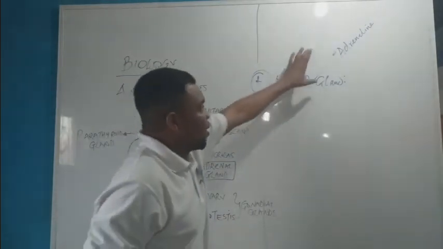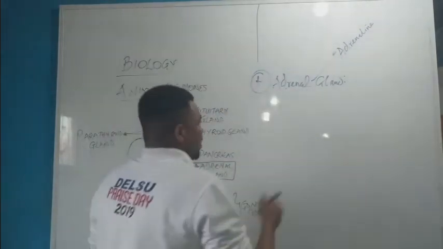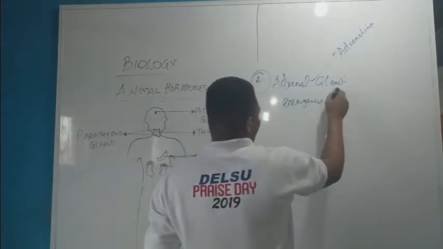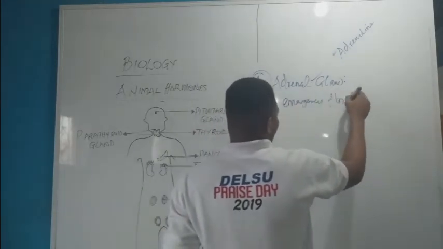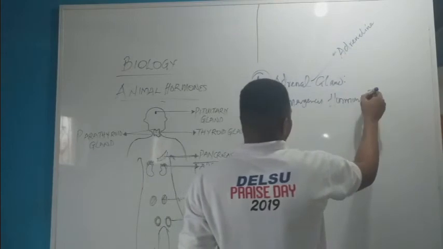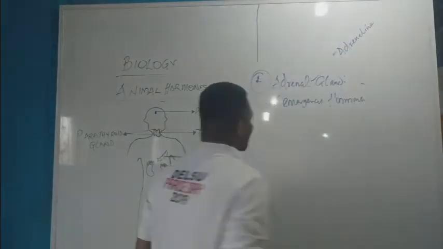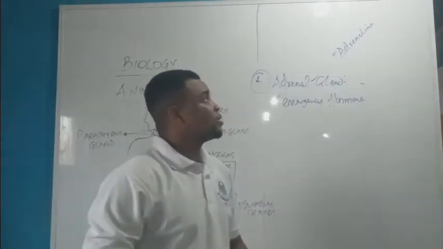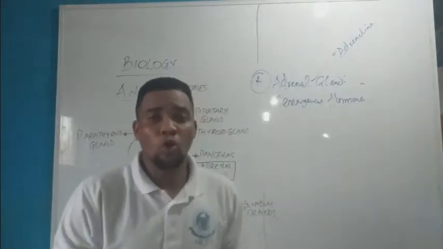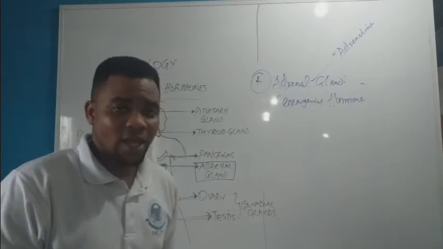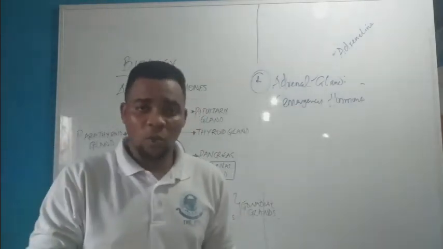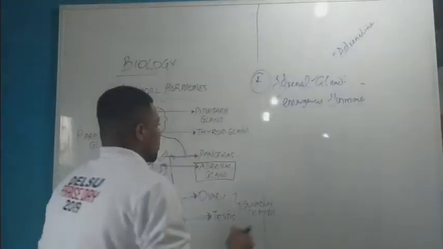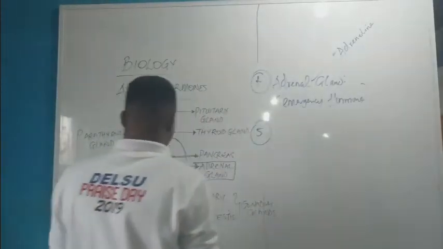So this makes it to be called what? The emergency hormone. So the adrenal gland is also regarded as the emergency hormone. Now, what is basically the function of the adrenal gland? The adrenal gland secretes adrenaline, which is used to control fear, shivering, rate of heartbeat, and rate of metabolic process in the body. The next one we'll discuss is what?